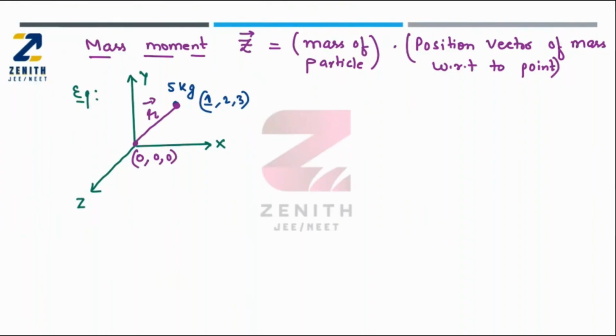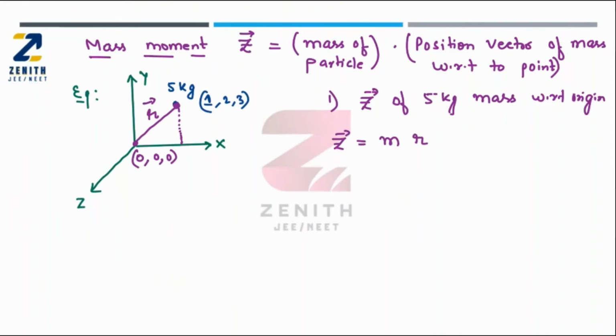Fine. Now if I want to take the mass moment of this 5 kg mass with respect to the origin, what is the definition of mass moment? Mass moment is the product of mass and the position vector of this mass with respect to that particular point, which is the origin here.